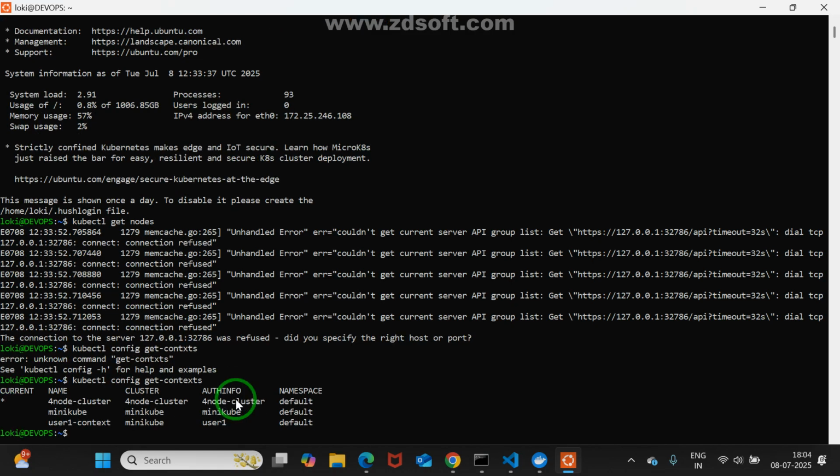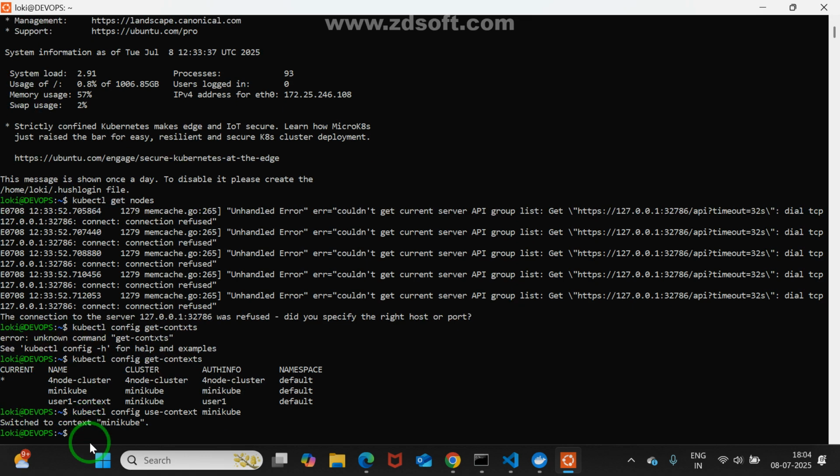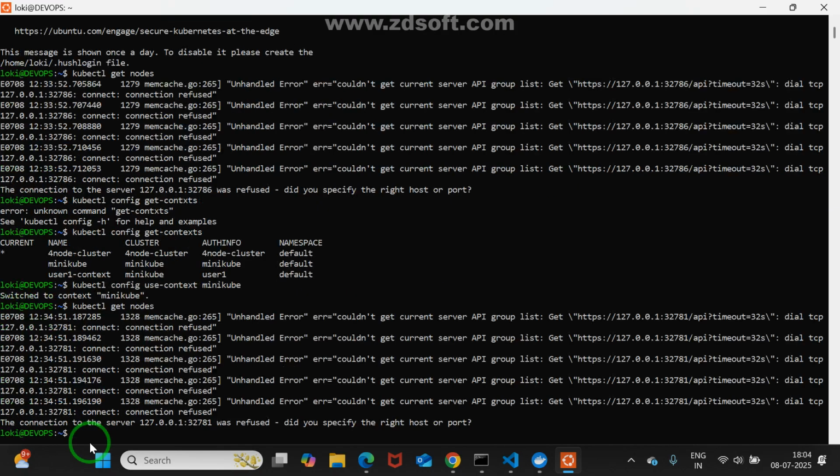Now I'm having a four-node cluster, a minikube, and also a user context. Actually, it is taking the four-node cluster only, right? But anyway, I may check quickly. kubectl config use-context. What is the name of the context? Minikube. There I'm checking. Now kubectl get nodes. Is it really not working? I think it is a port publishing problem. Maybe we may sort it out quickly.